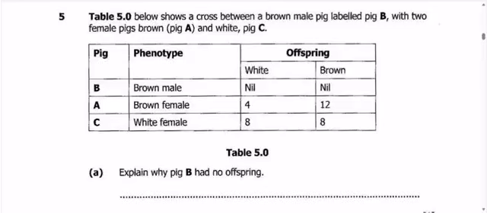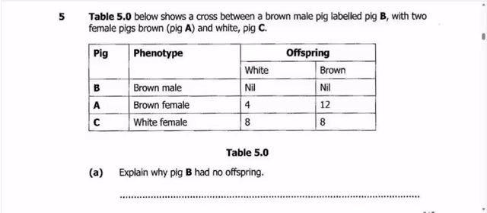In this video, I want us to answer this question right here. This is a question that came in Biology Paper 2 for 2016. The question reads: Table 5.0 below shows a cross between a brown male pig labeled pig B with two female pigs, brown pig A and white pig C.